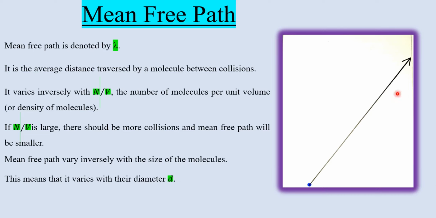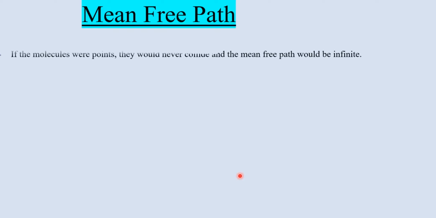Look at this figure. If there is no other molecule, then it will not collide with any other molecule. It can roam here and there, but no collision with other molecules. So the mean free path will be infinite. But it is not the case in real gases. In real gases, there are molecules, there are collisions. As a result, there is a mean free path in each and every gas. Thus, the larger the molecules, the smaller the mean free path.